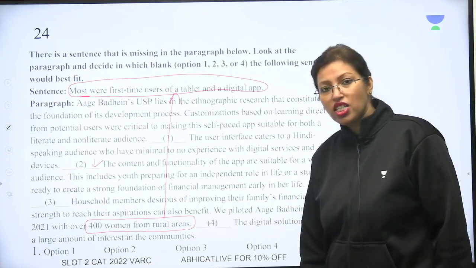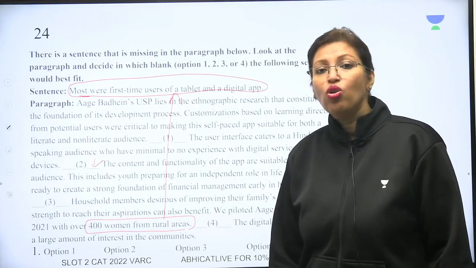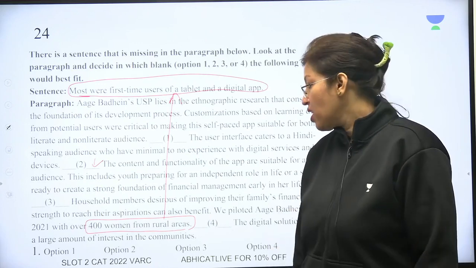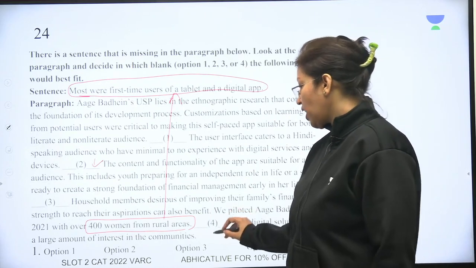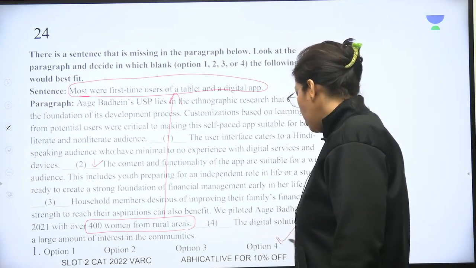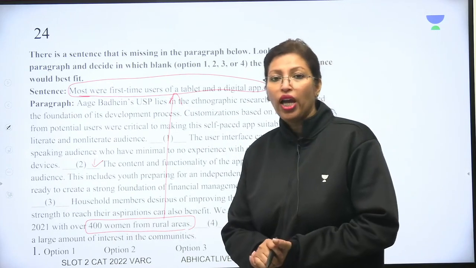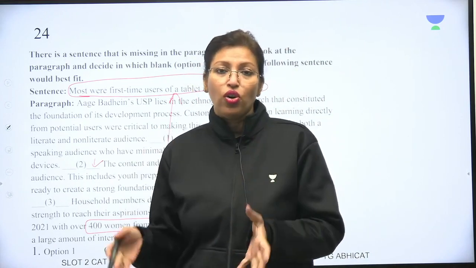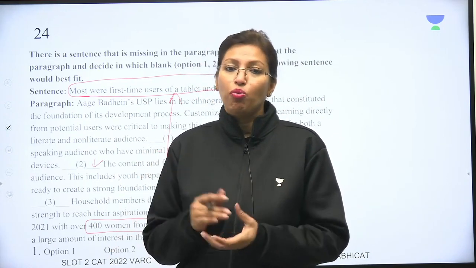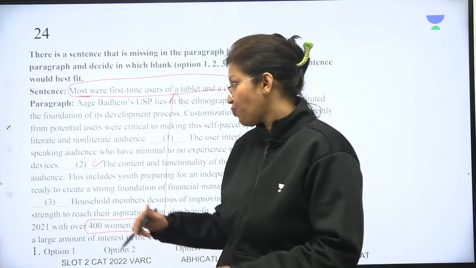So the digital solution you gave to these women who had never used an app like this, there was a lot of interest among the communities. So yes, the correct answer here should be option number 4. That is, the fourth blank is where you can fit this sentence. It will fit right after the 400 women in communities.